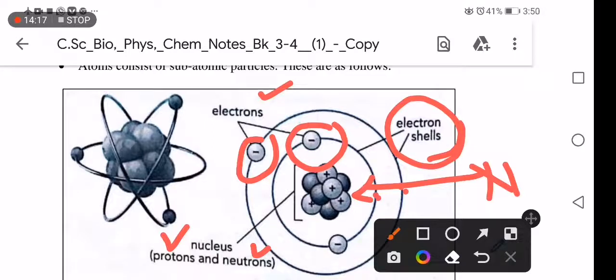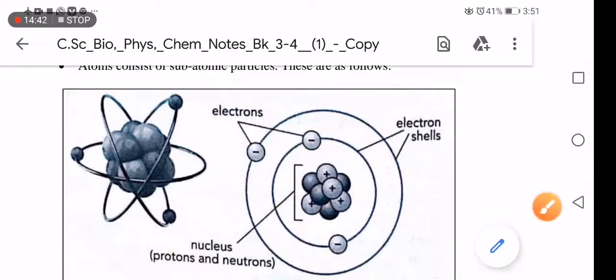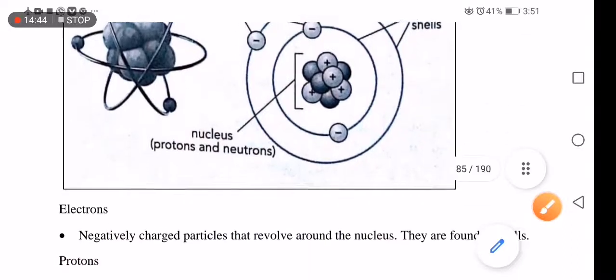nucleons? If you check my videos, you can see where I was answering those questions. Why are protons and neutrons called nucleons? The reason is very simple, because they are both found in the nucleus. That is the answer. This is the structure of an atom. Right, let's move on. We want to move on with chemistry.